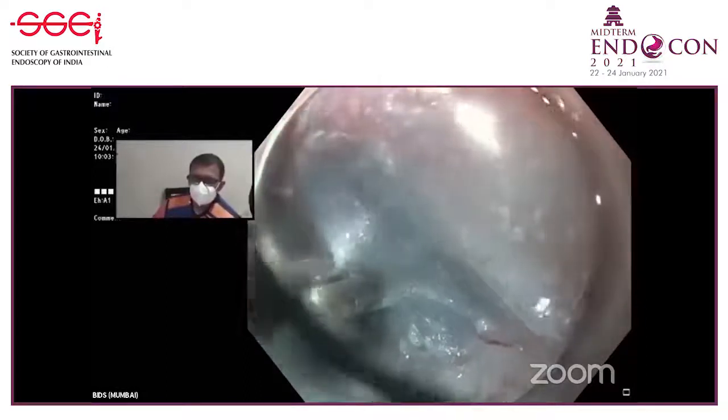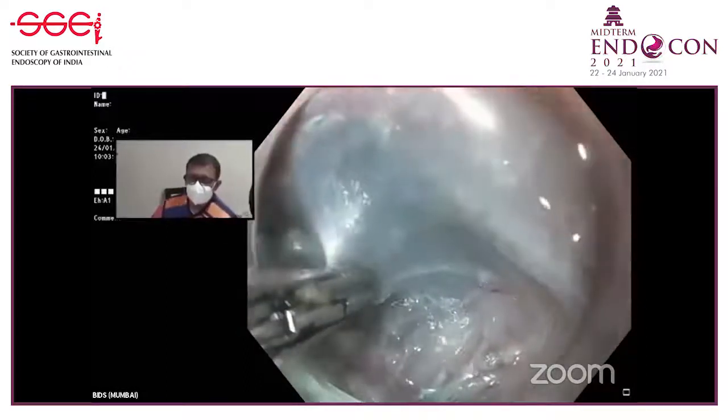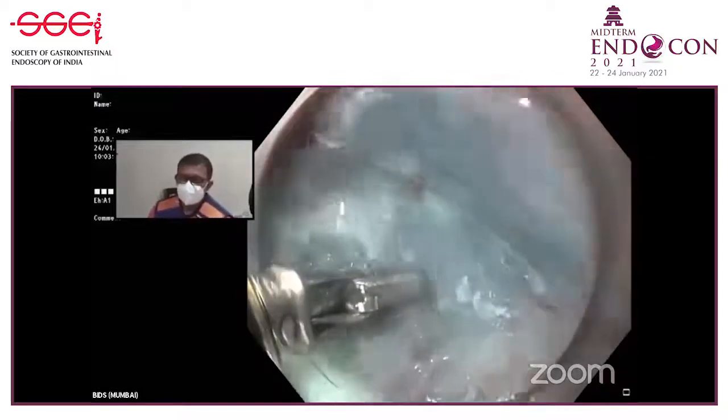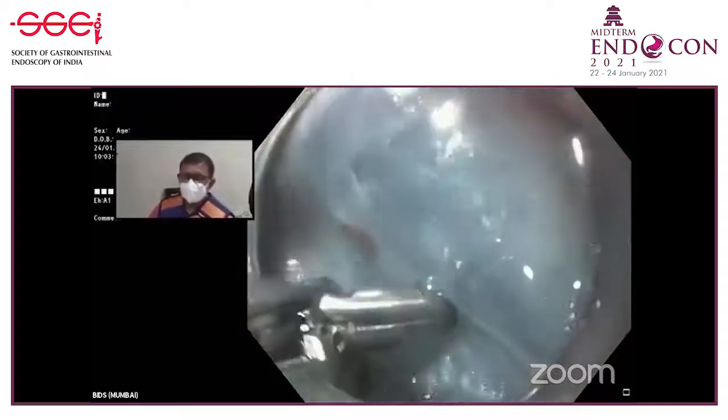Keep. Pull, pull, pull. Open. Here. Only tip.